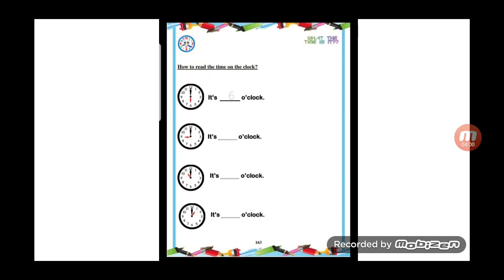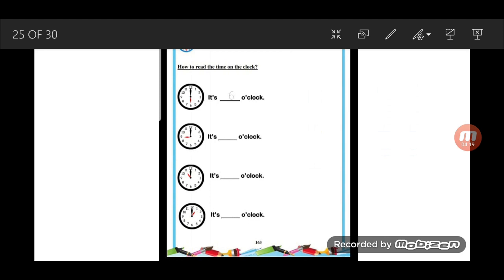So open your books now on page 163 and prepare your pencils. I need you to read these clocks and write the correct numbers. Can you do that? Okay, the first one, the short hand points to number 6. And the long hand points to number 12. Well done. So, what time is it? It's 6 o'clock. Good job.